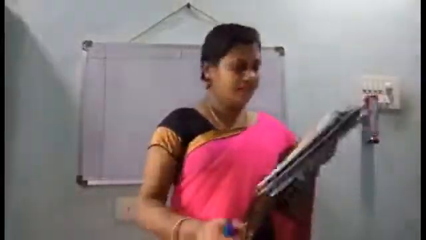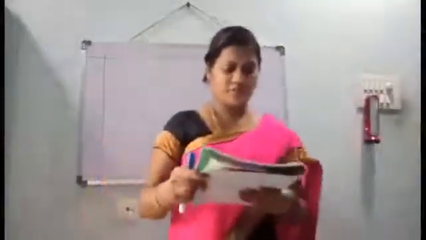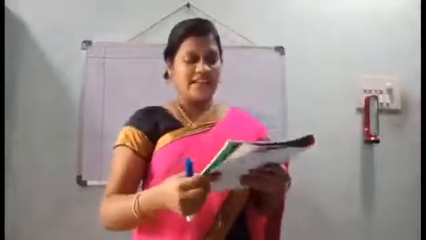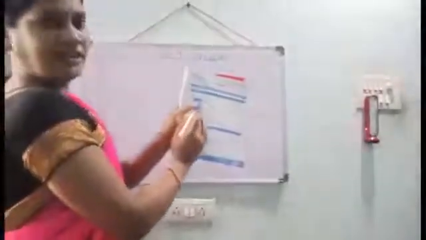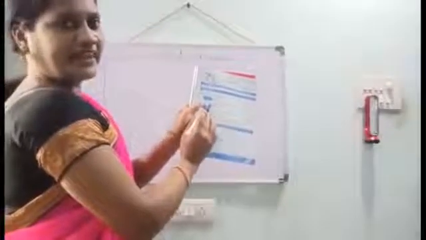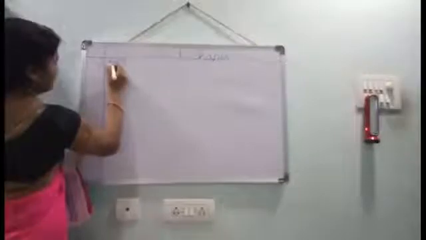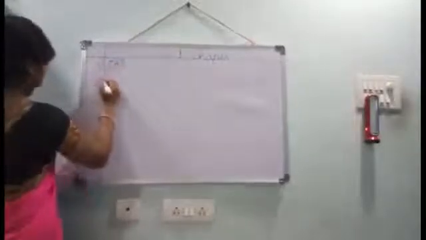Page number 1. First question. This shape is a dash. Which shape is this? Rectangle. Yes, option A. Now, second one.